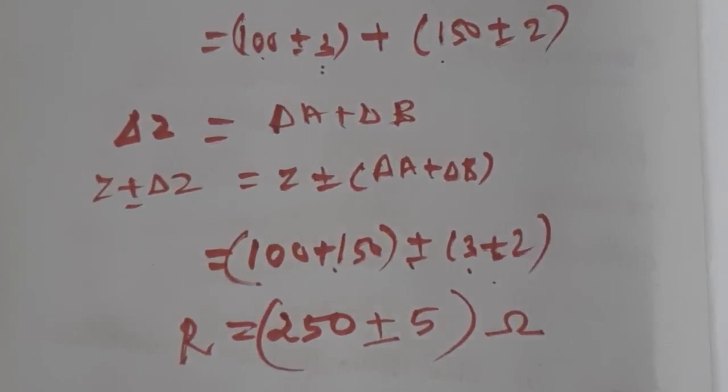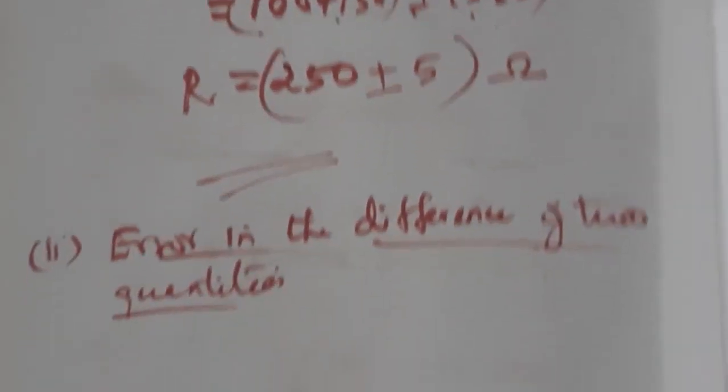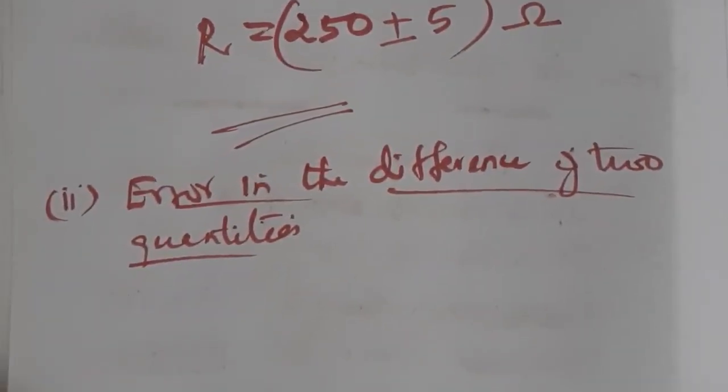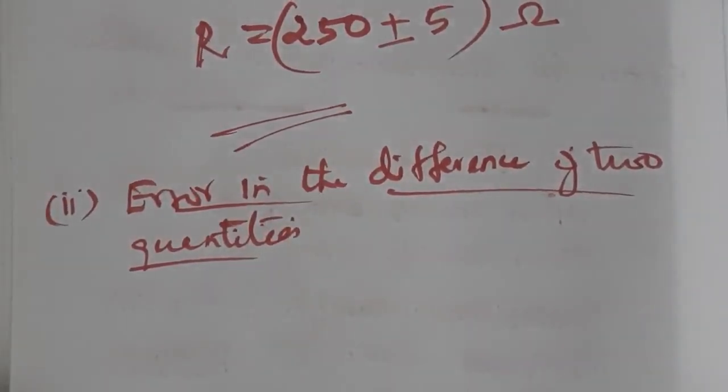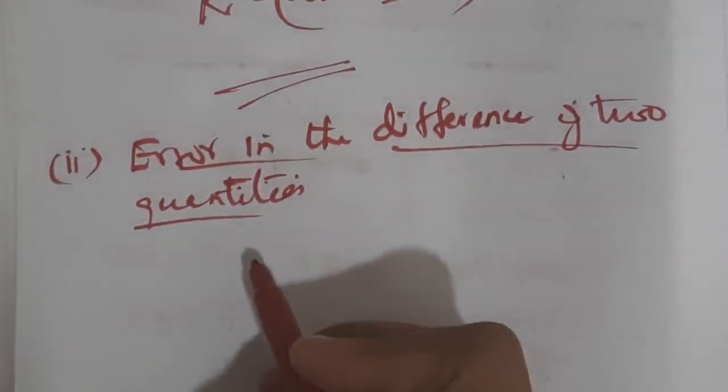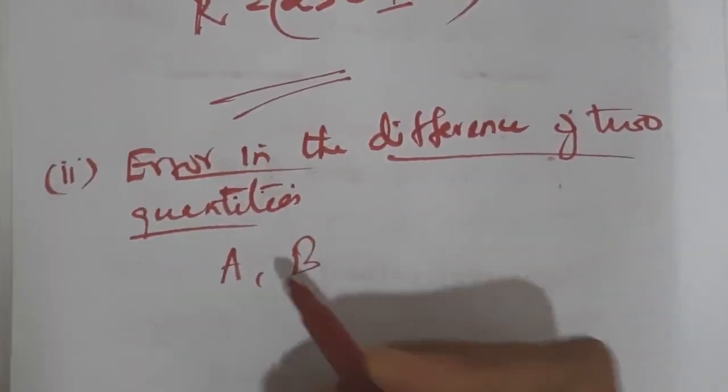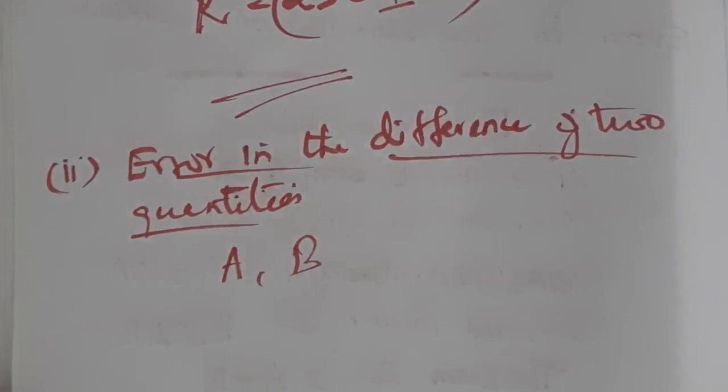Next we can discuss error in the difference of two quantities. Okay, error in the difference of two quantities. So here also the same quantities we are discussing. A and B are the two quantities.